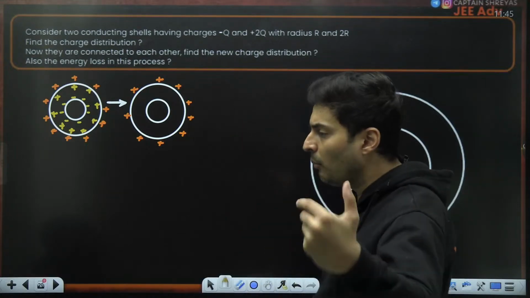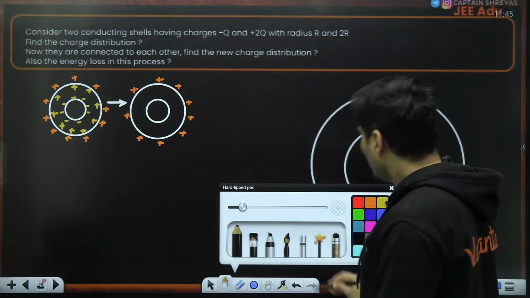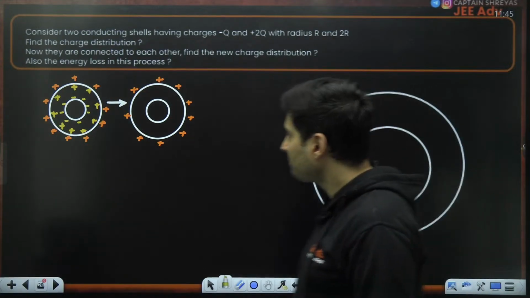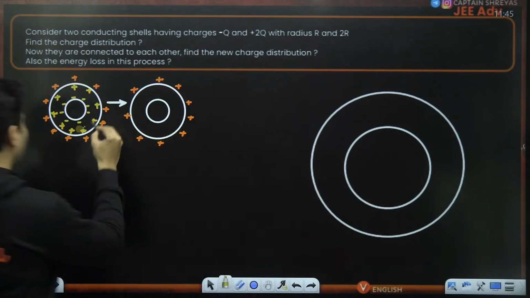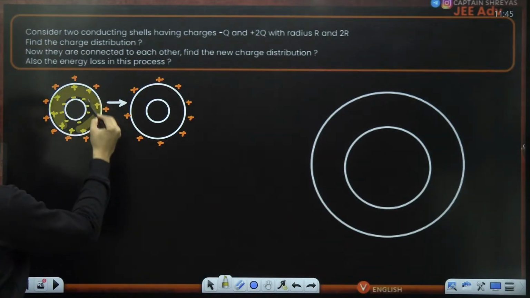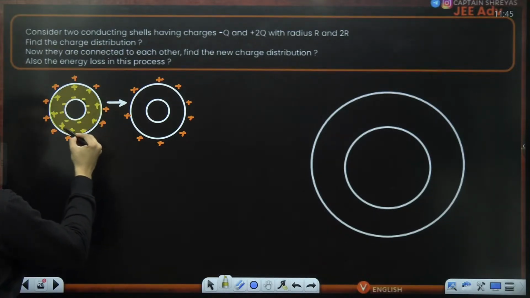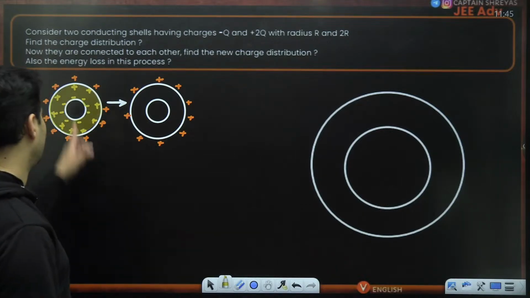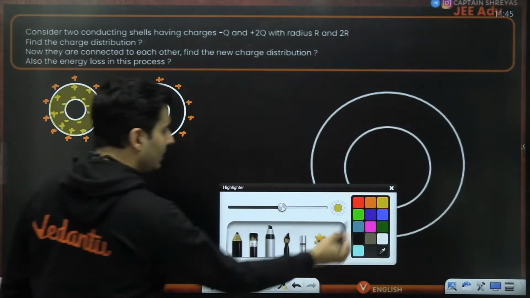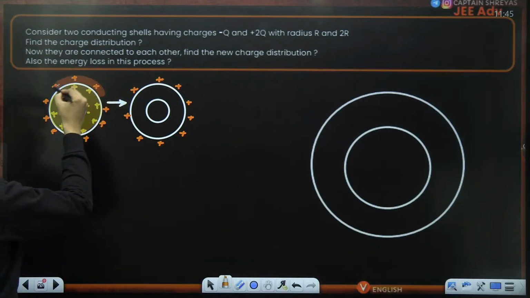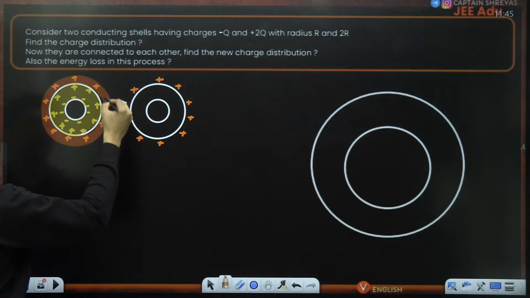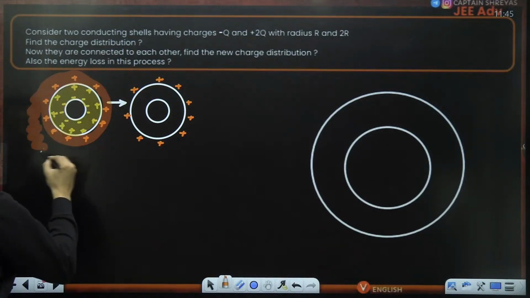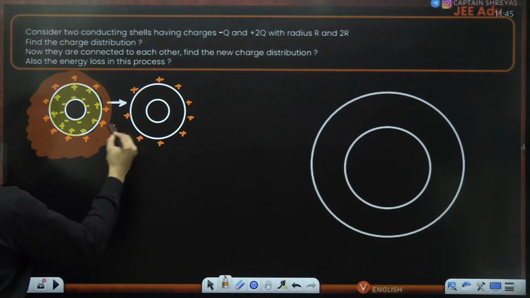So what, sir? What is the point that you are trying to convey? Don't you feel for a second that this is like a spherical capacitor? How many of you are able to visualize? This is basically a spherical capacitor which has stored electrical energy between the two shells. And there is another capacitor, the outermost charge, storing energy from there to infinity.